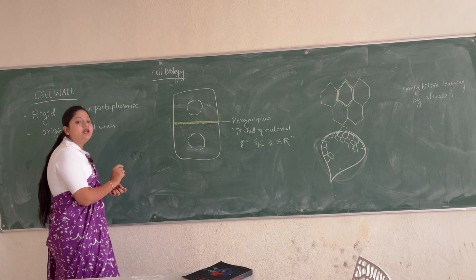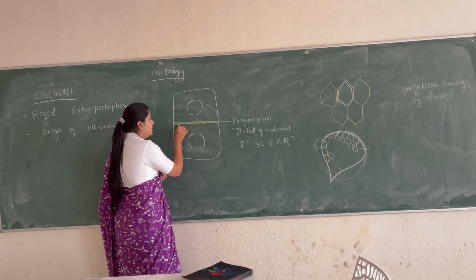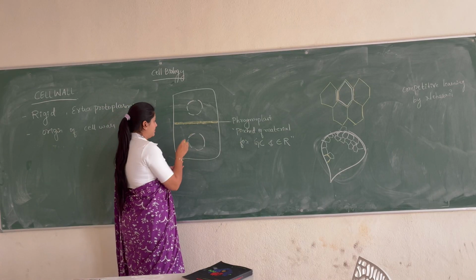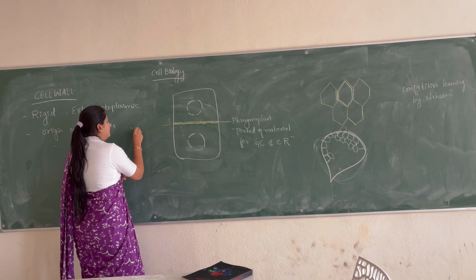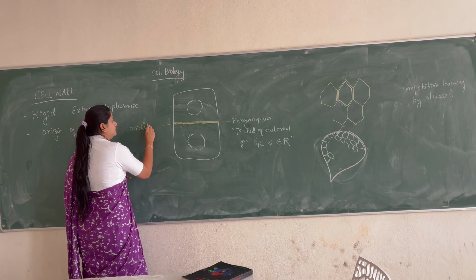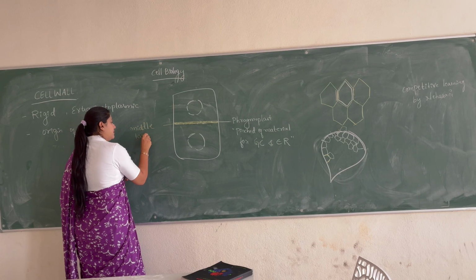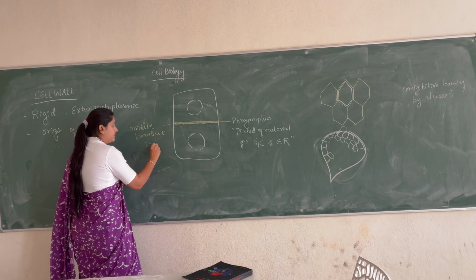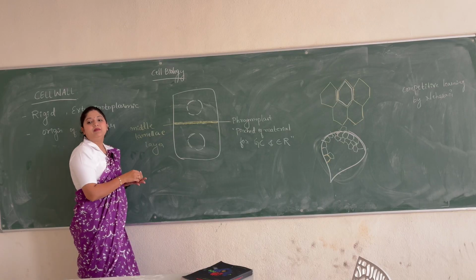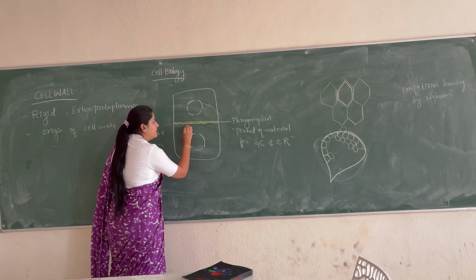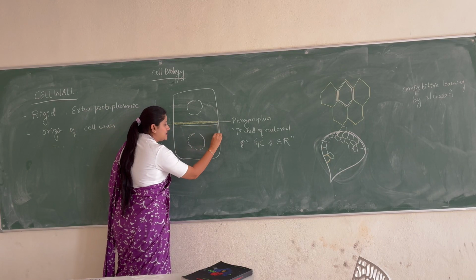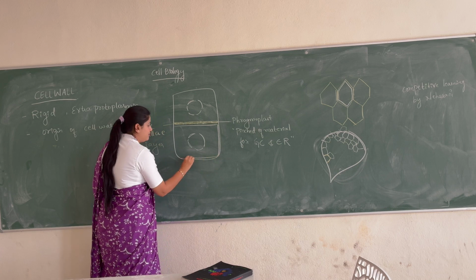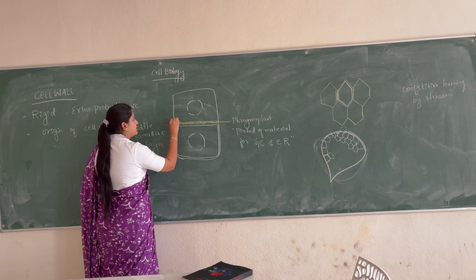Okay, and inner to the middle lamella, so here this is the middle lamella. I'll write it here. Middle lamella layer. Inner to the middle lamella, the cell wall will be formed like this.